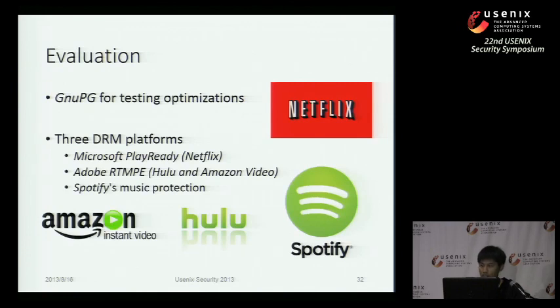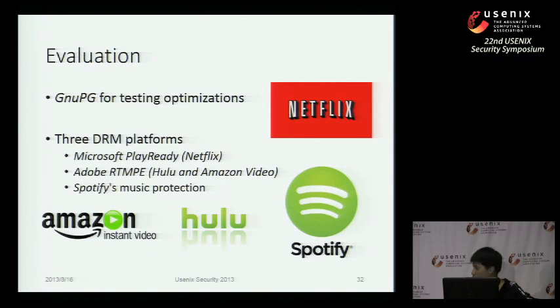Actually, there are two parts to the evaluation. We first carried out a performance evaluation on GPG to test our optimizations. The reason why we do not directly carry out the optimization tests on real DRM platforms is that those media players will just refuse to work without most of our optimizations. After that, we tested MovieStealer on 3 DRM platforms: Microsoft PlayReady, Adobe RTMPE, and Spotify.